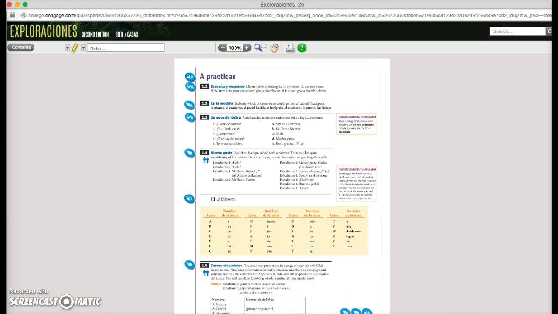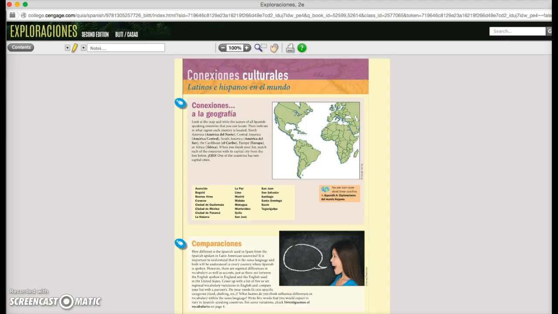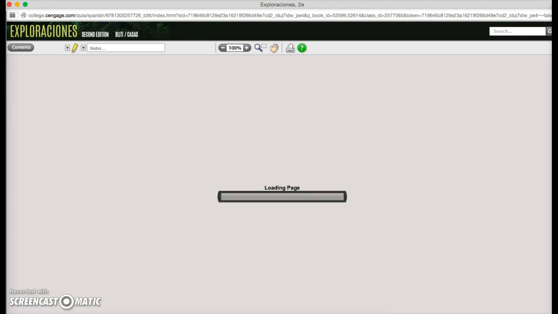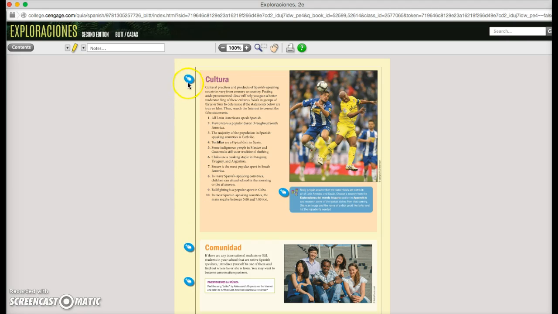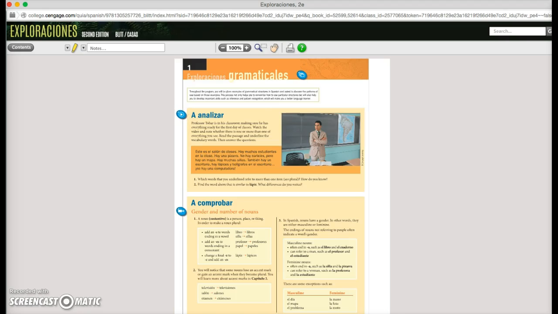And here at the bottom of the page are some ESAM activities, student activity manual activities. On page 6, there's a link to these textbook activities. On page 7, some more links to textbook activities. And there's always a link to some music to do more research on a topic for these culture sections.